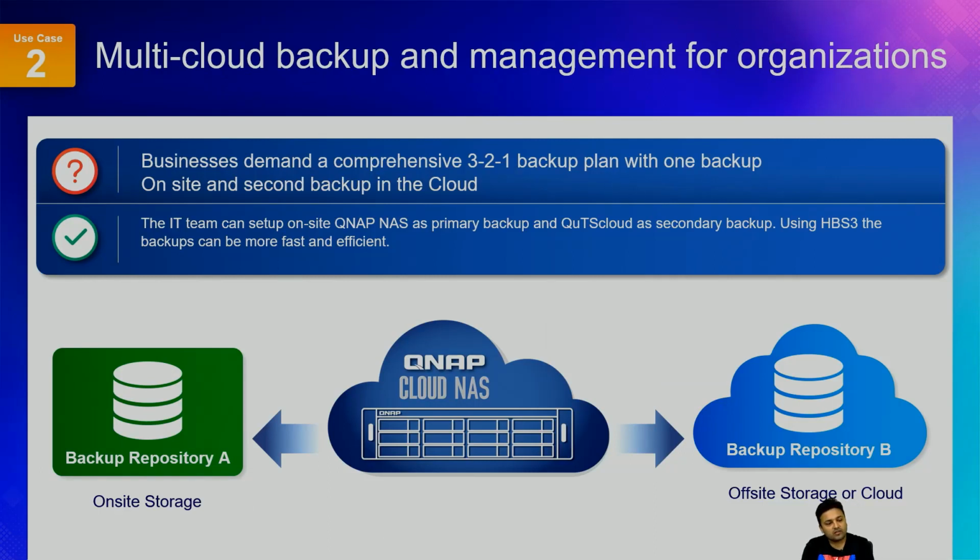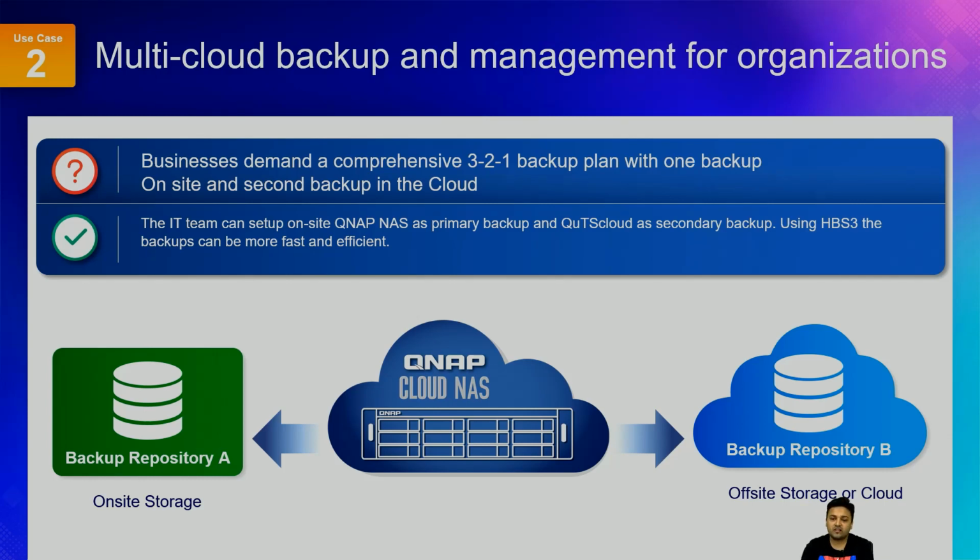Another use case of QuTScloud is that you can use it to perform multi-cloud backup. For example, a business that demands a comprehensive 3-2-1 backup plan needs one backup on site and a second backup in the cloud.